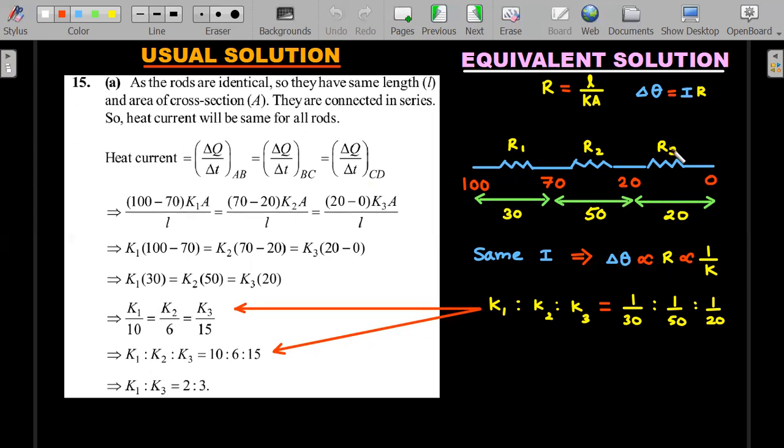Therefore delta theta should be proportional to R, and R is inversely proportional to K for same length and A. He already told you that they are having same length and A, therefore delta theta is inversely proportional to K. So the K ratio is 1 by 30 is to 1 by 50 is to 1 by 20, which directly gives you this step, which is what he has done. But I think visualizing it in this right side diagrammatic manner will ensure your problem solving is quicker.